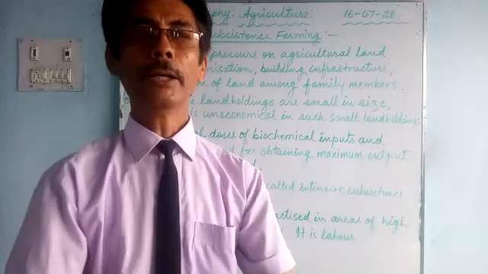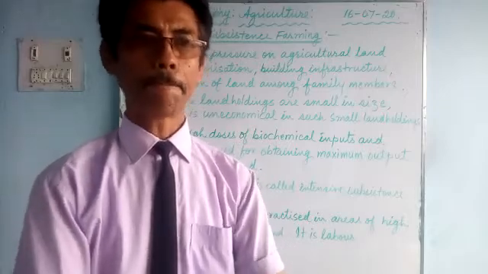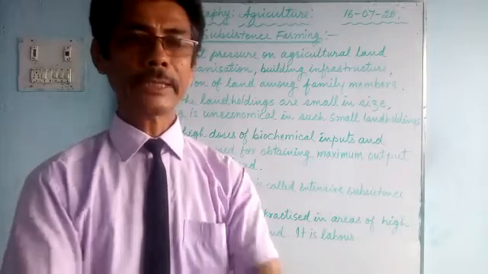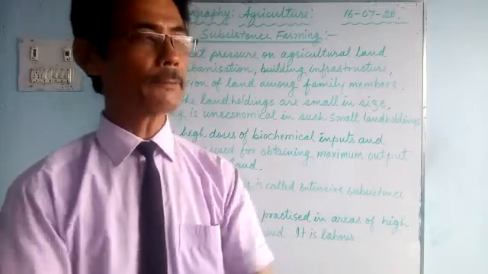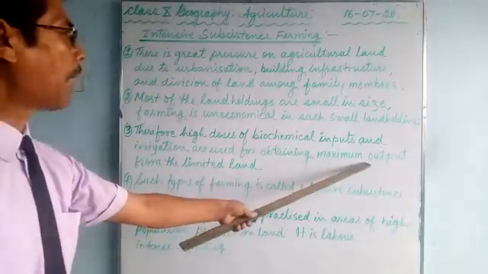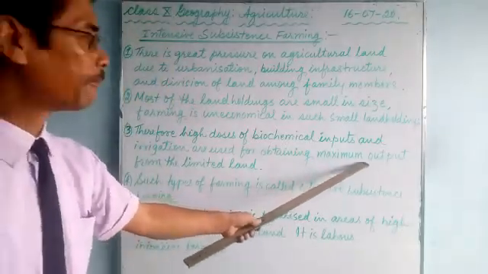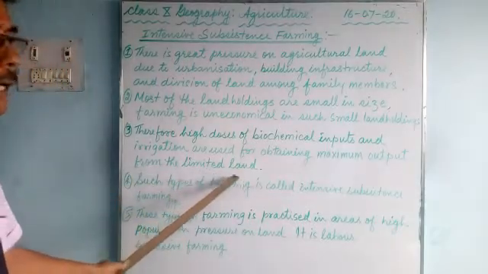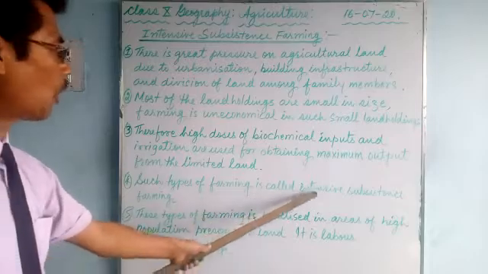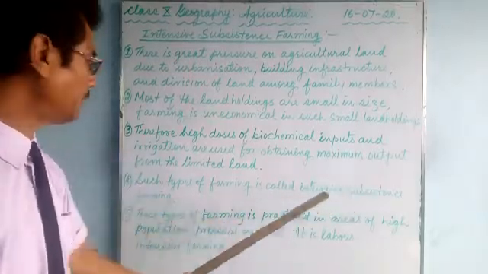So people use maximum fertilizers, irrigation, insecticide, pesticide and various methods to obtain maximum output from a small piece of land. Such farming is called intensive subsistence farming.